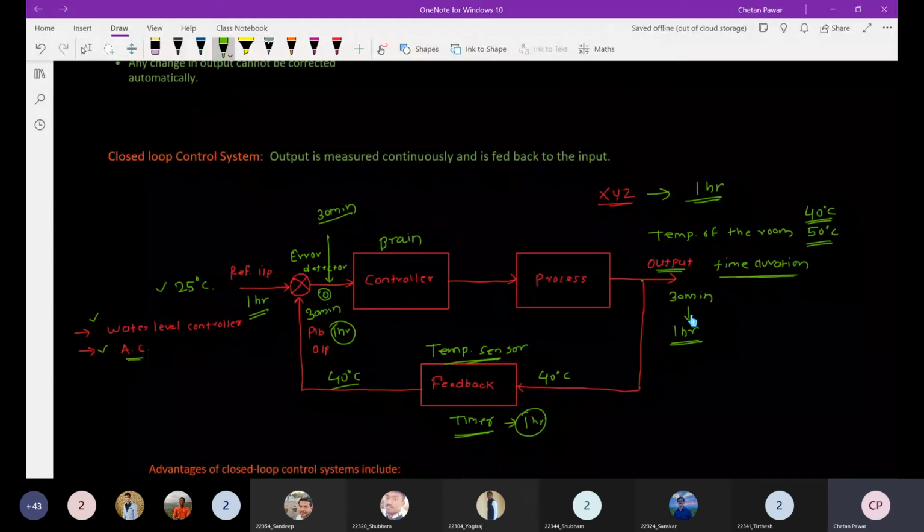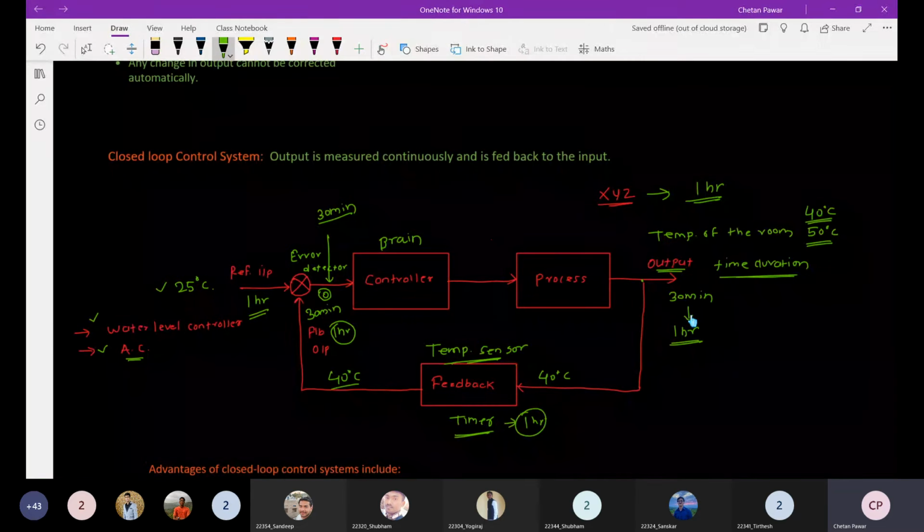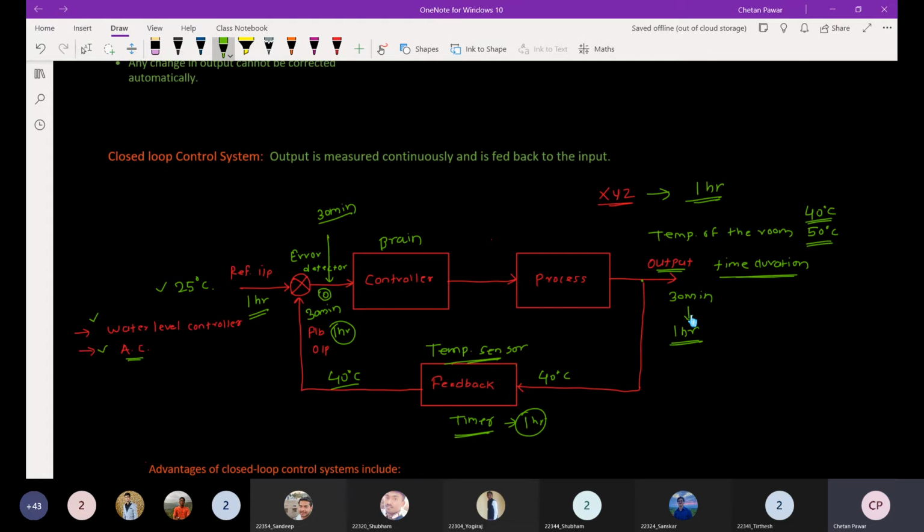Now the error detector will take the difference between these two, 25 degrees Celsius and 40 degrees Celsius. That error signal will be applied to the air conditioner controller, and according to that it will control the heating or cooling process. The controller will know that we want 25 degrees Celsius, but at present the room temperature is 40 degrees Celsius, so it will activate its cooling system and the room temperature will be controlled.